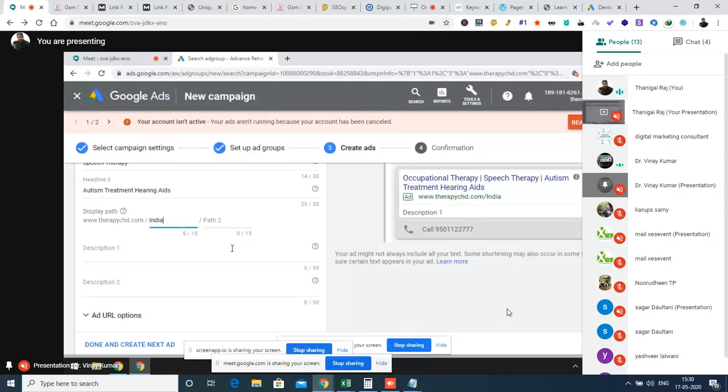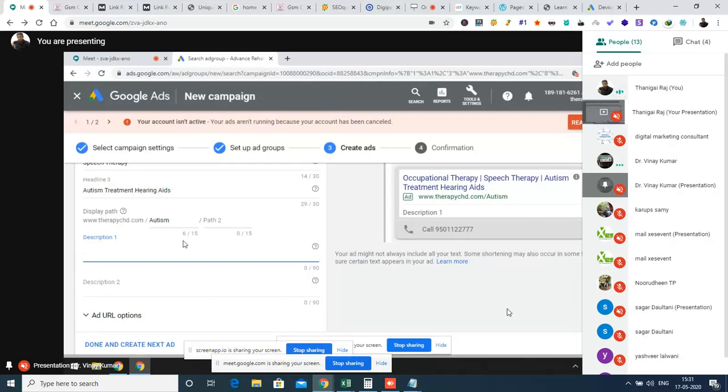So when people are searching for autism treatment, you can even mention just autism, for example. So that will trigger it. Yes, here instead of India you can erase it and mention autism. So this will make Google understand that when people are searching for autism, this ad is the best result for that.